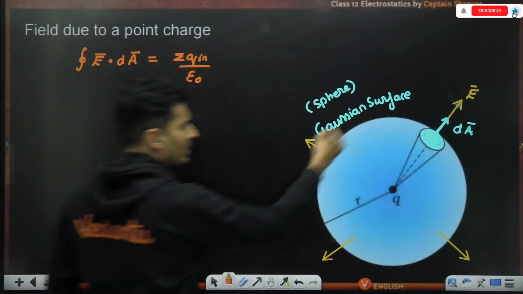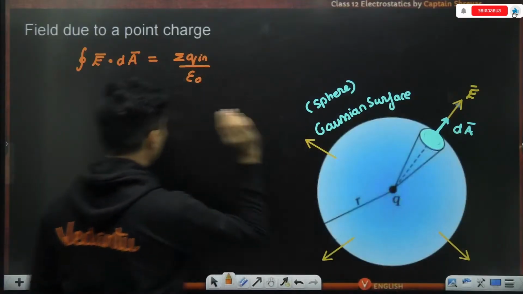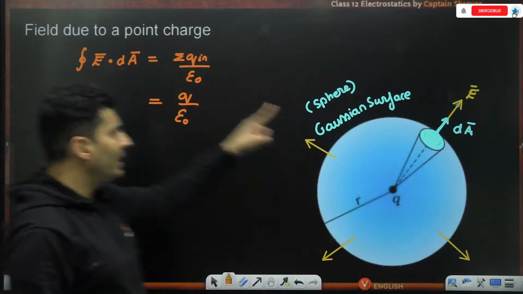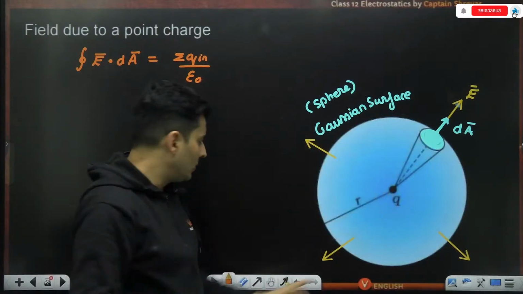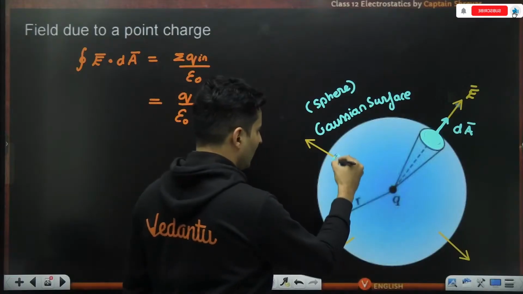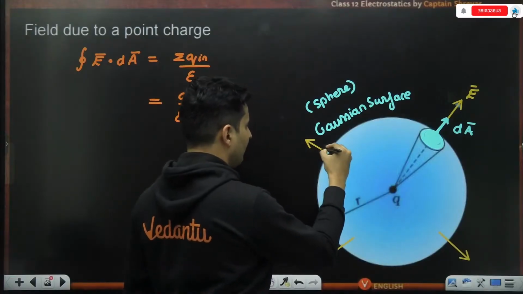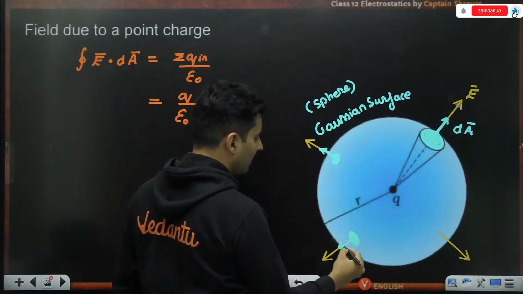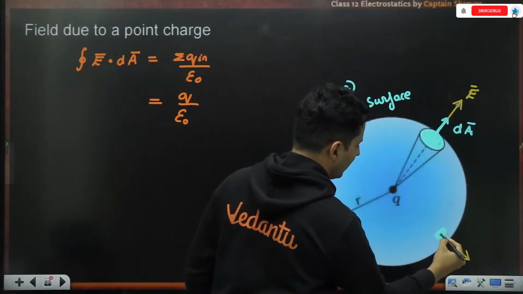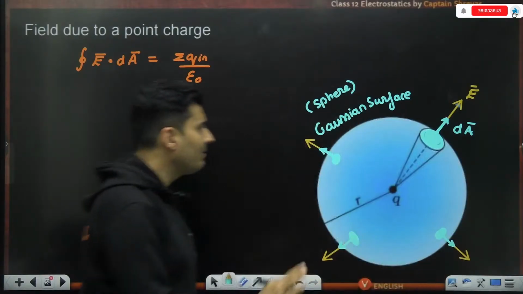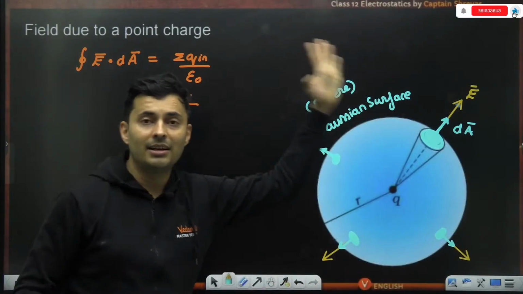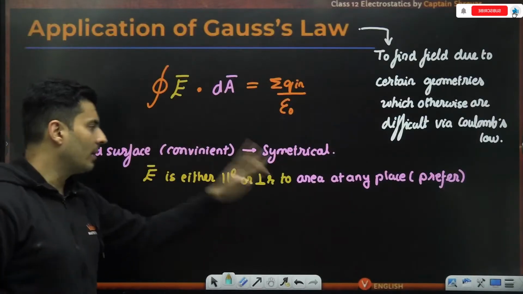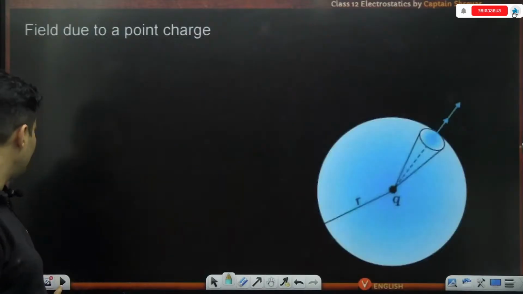The total charge present inside this imaginary sphere is only one singular charge, which is Q. No matter where you go, the area vector will be like this. Everywhere that area vector happens to be parallel to the field, and that is what we wanted. Either it should be parallel or perpendicular, which will make our job easy.